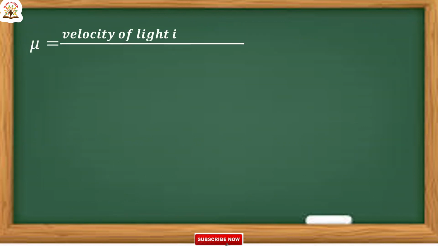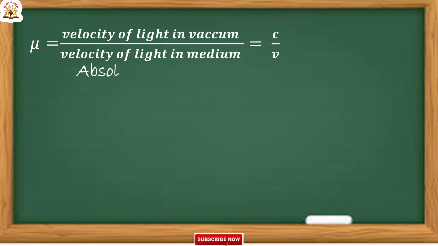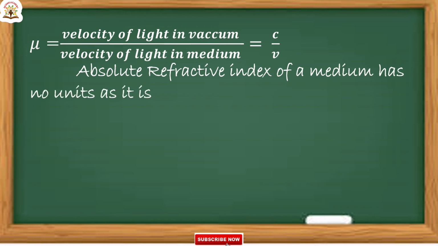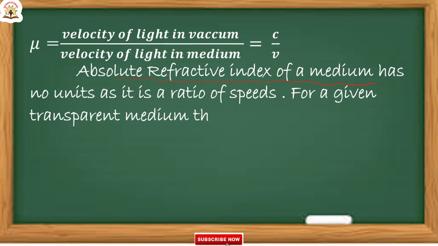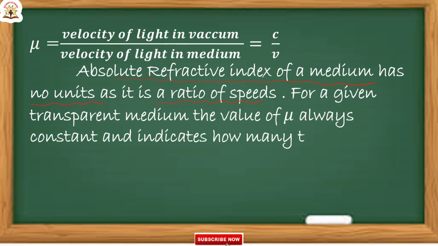Next, mathematically mu is equal to velocity of light in vacuum by velocity of light in medium, that is c by v. Absolute refractive index of a medium has no units because it is a pure ratio of speeds.